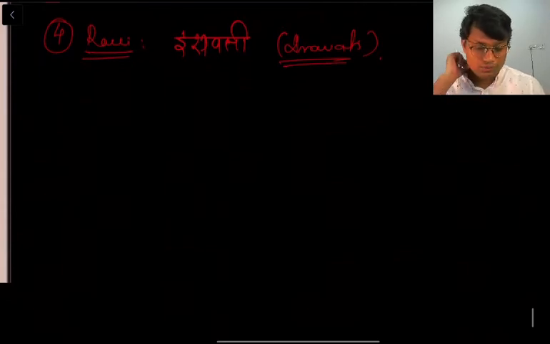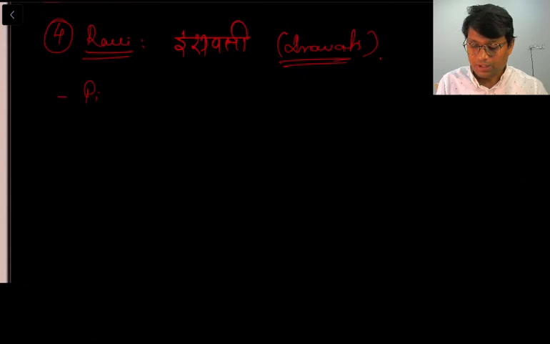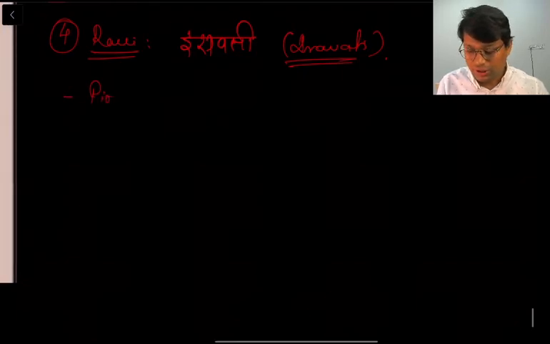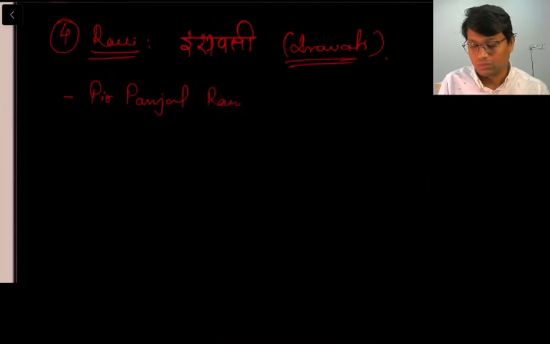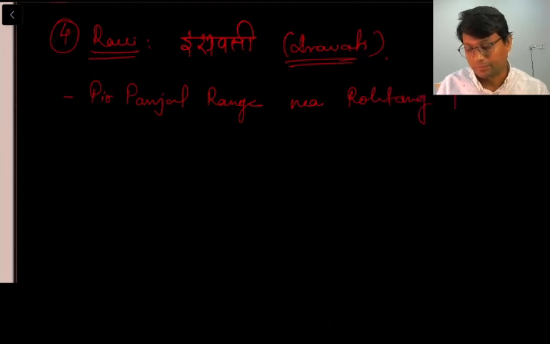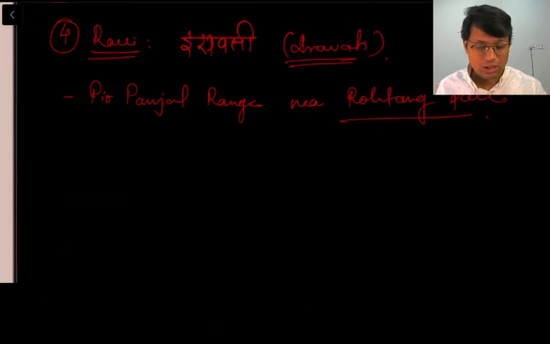Now river Ravi originates in the Pir Panjal range near Rohtang Pass. So this is in Kullu district.